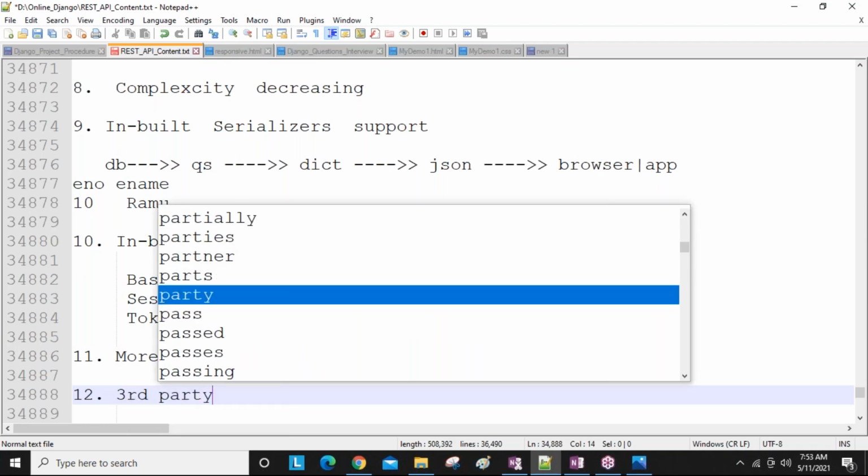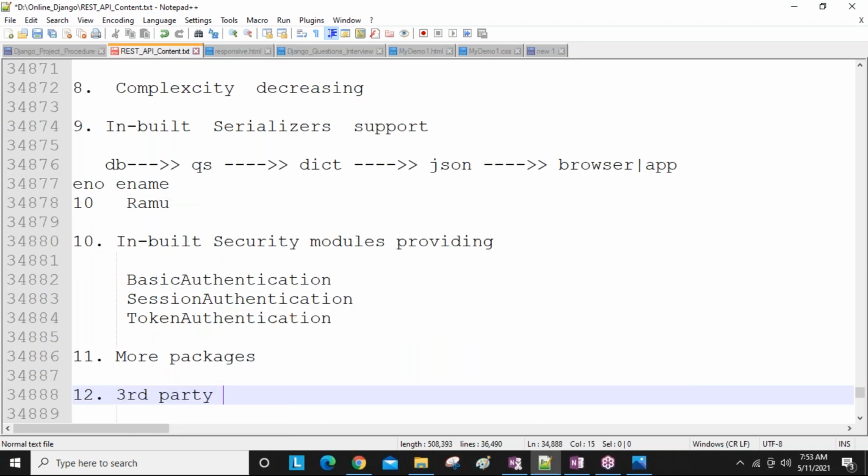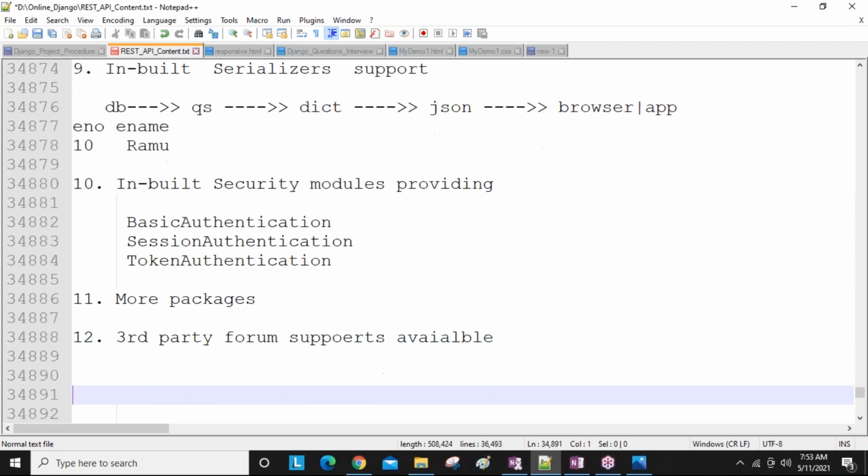What do third-party forums mean? For example, take the Stack Overflow site. Hundreds of problems are posted there, and hundreds of solutions are posted too.